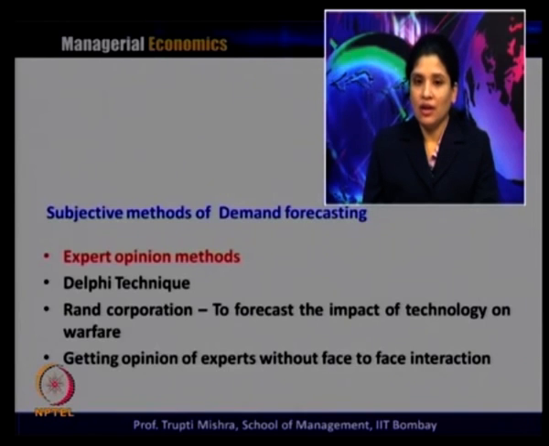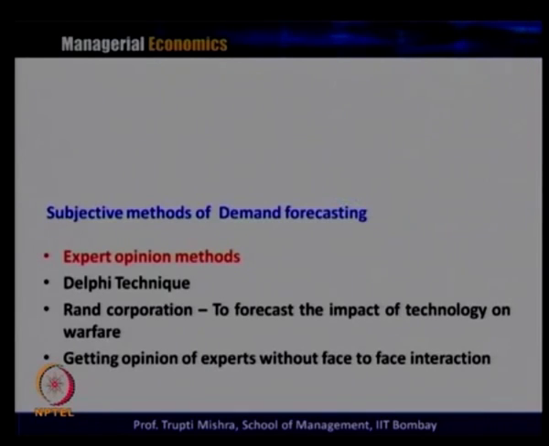And second is the Delphi technique, developed by Rand Corporation post Cold War to forecast the impact of technology on warfare. How is the Delphi technique different from group discussion? It gets the opinion of experts without face to face interaction. Basically the experts are chosen, and it is not that they have to meet in a group; individually they can give their opinion, and on the basis of their opinion the demand will be forecasted.